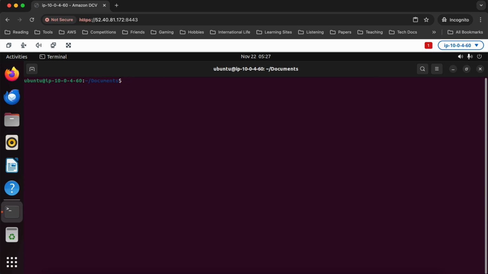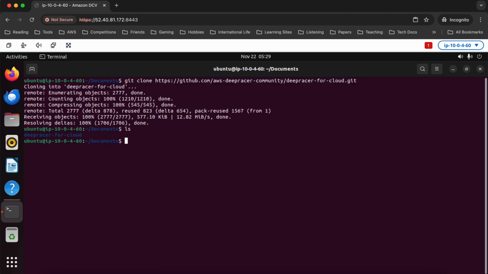We've tested out all the basic prereqs. Next thing to do is to follow along with the DeepRacer for Cloud documentation and actually get DeepRacer for Cloud installed. So let's go ahead and do that. All right, so first thing we need to do here is actually go fetch it. So we're going to go get the DeepRacer for Cloud install scripts. They actually come directly from GitHub. I'll link to the installation instructions in the comments below. But for now, what I'm just going to do is copy paste. I've got that up on another monitor, so I'll just paste in the git clone command. You can see I've now got deepracer-for-cloud.